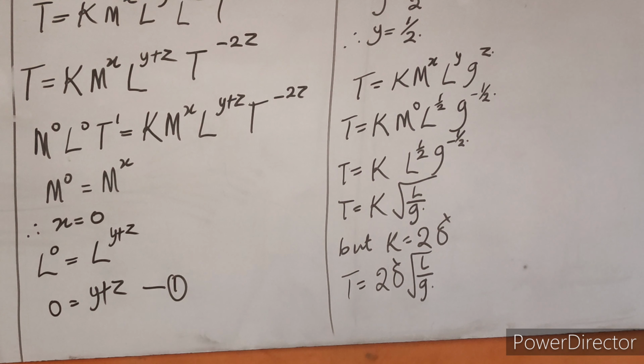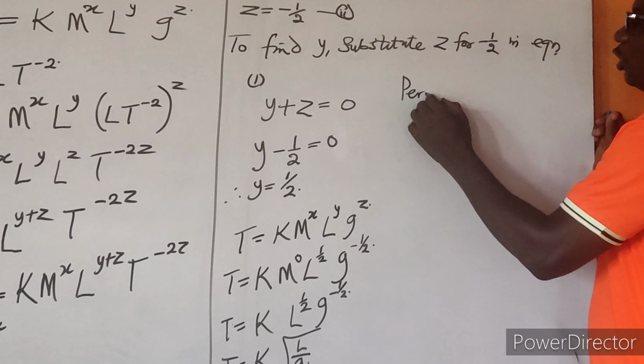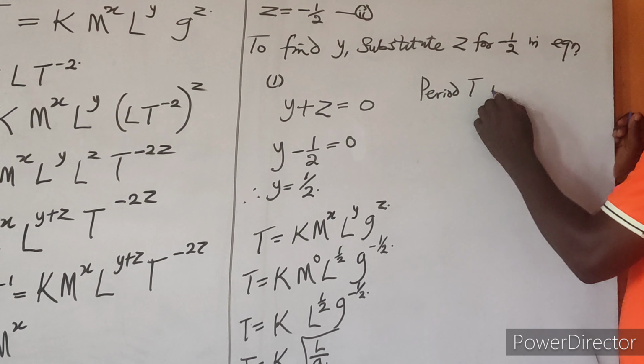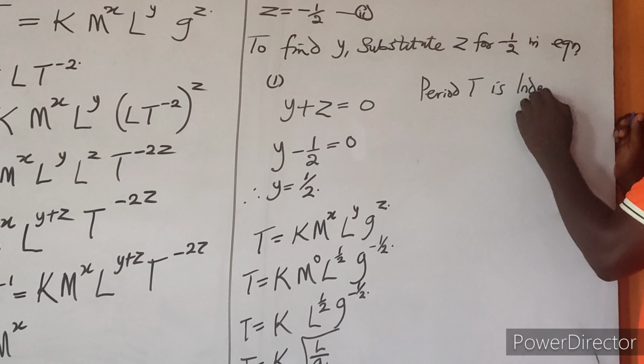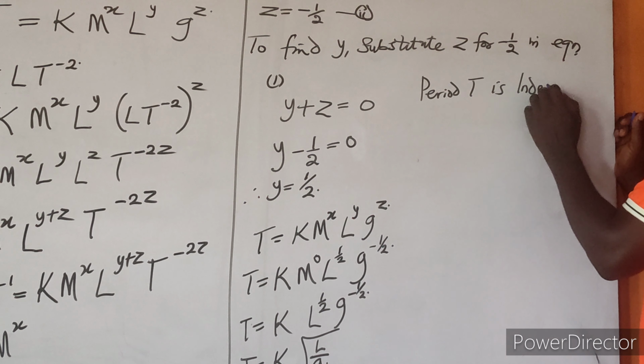So from this, one can conclude by saying, from this expression, from this equation, you can see that m does not appear. So that is telling us that the period t is independent on the what?